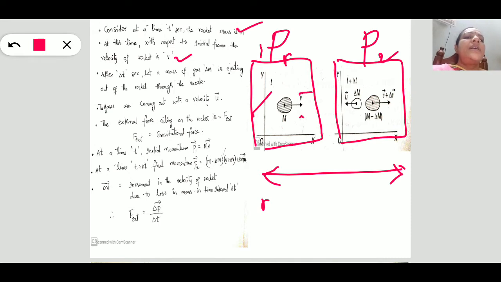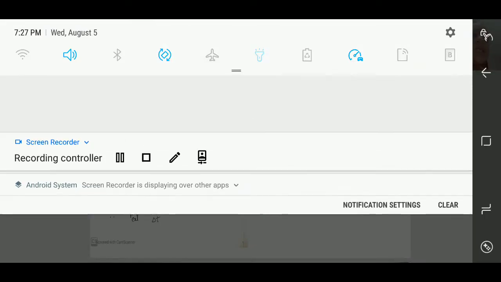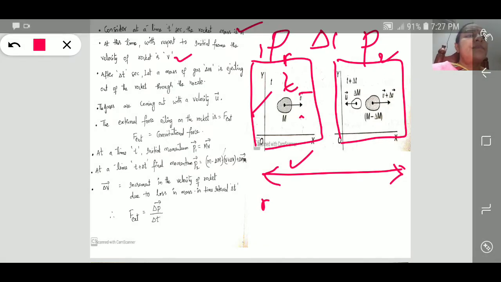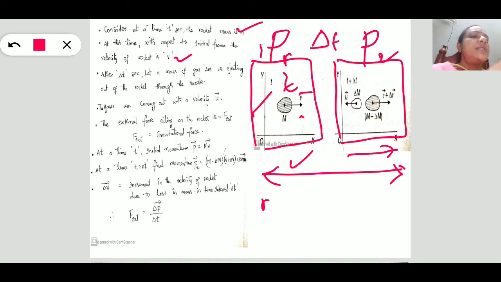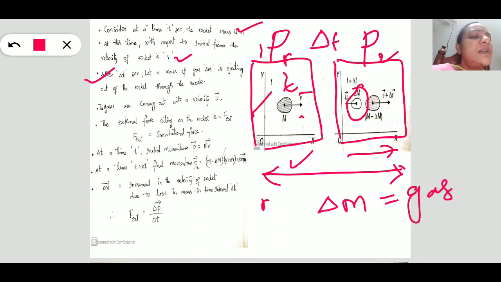Next, when the rocket is in motion, what happens? After delta t seconds, this is the situation of the motion of the rocket in this figure. After delta t seconds, the gases of mass delta m are ejected; this is the gas.